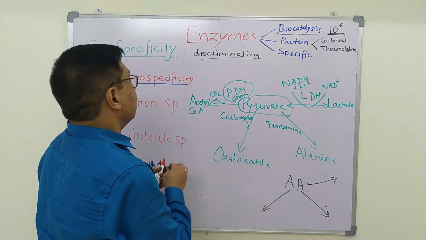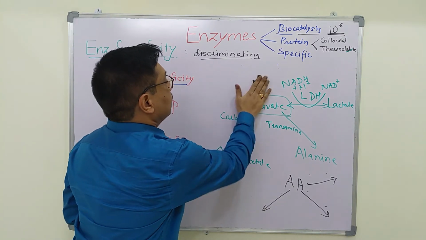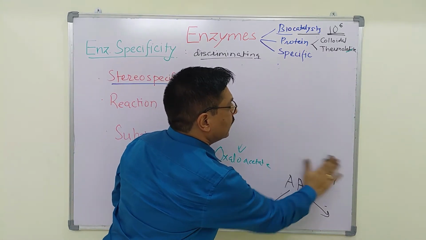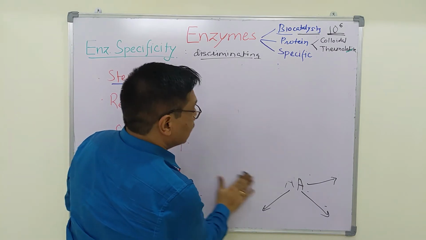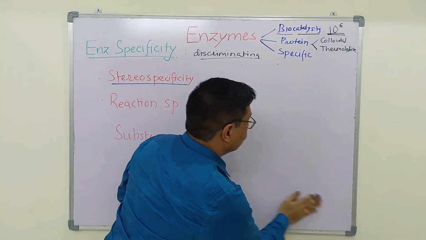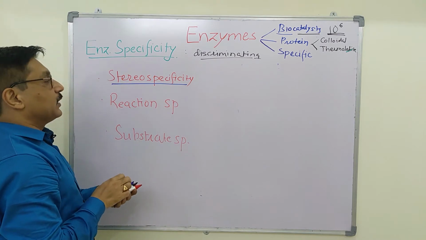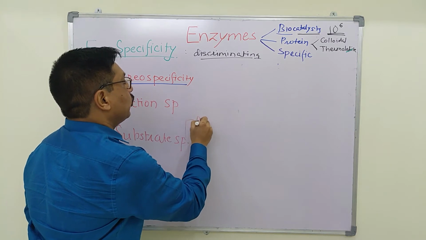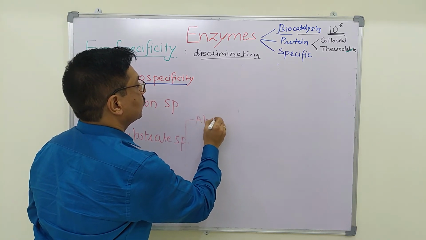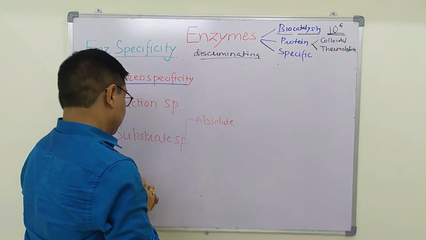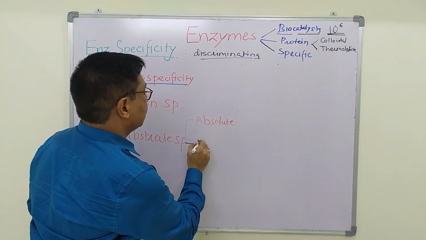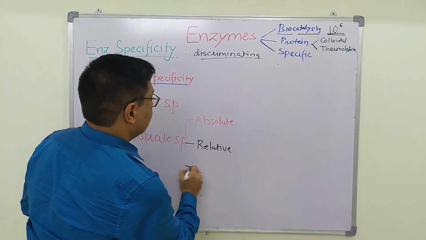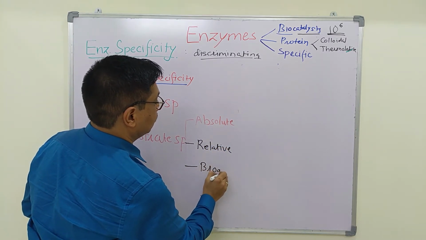Now coming to substrate specificity. The enzyme can act on different substrates, and different enzymes have different specificity for their substrates. This substrate specificity can further be divided into absolute substrate specificity, relative substrate specificity, and broad substrate specificity.